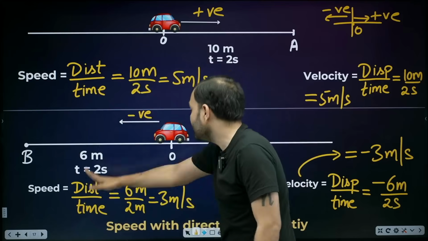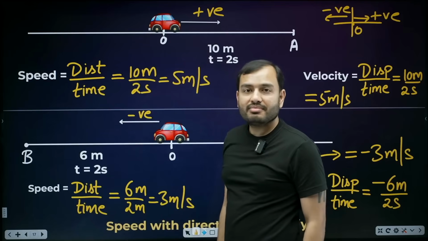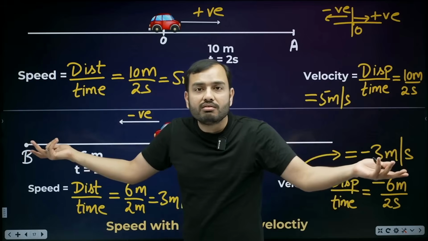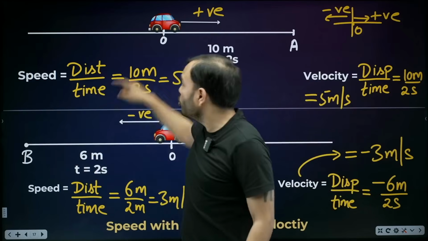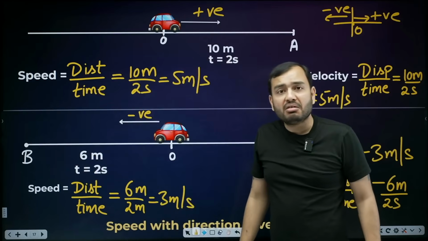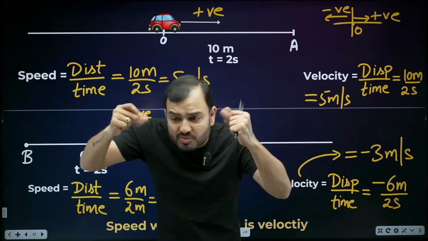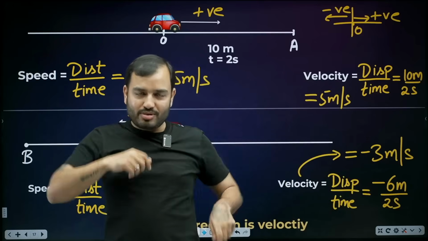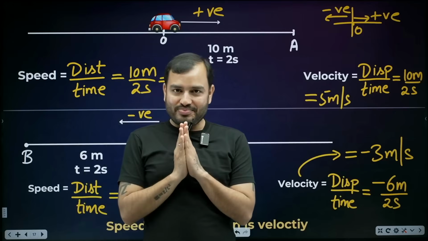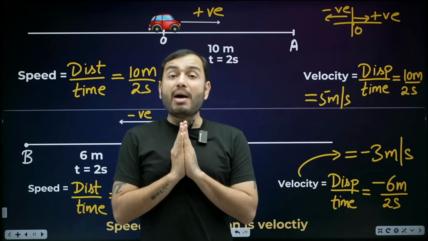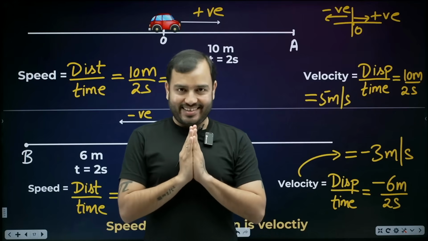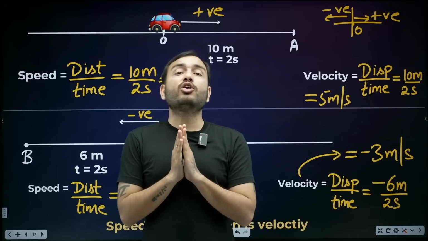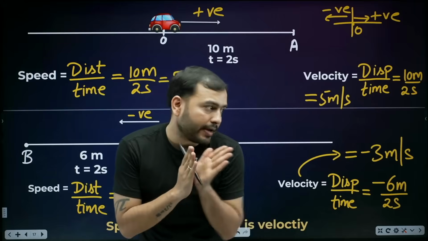Speed is positive here also, there also. This car speed is 3 meter per second. Which way is it going? We don't know, brother. Because speed will always come in positive. Why? Because distance is always positive. So speed has the same problem as distance, direction cannot be determined. Now I say, a car, velocity, minus 5 meter per second. Which way is it going? A car's velocity is plus 3 meter per second.